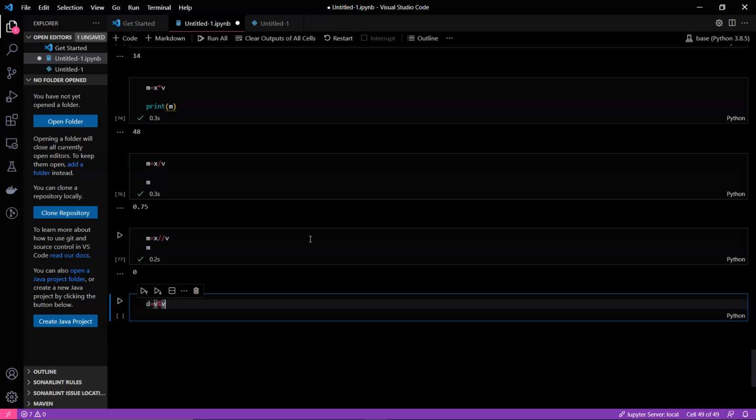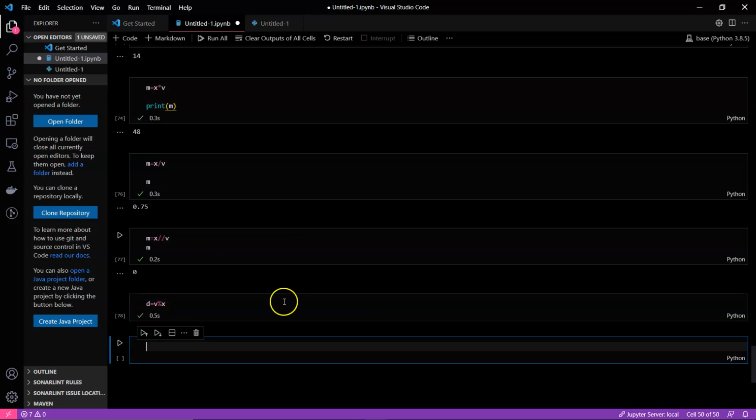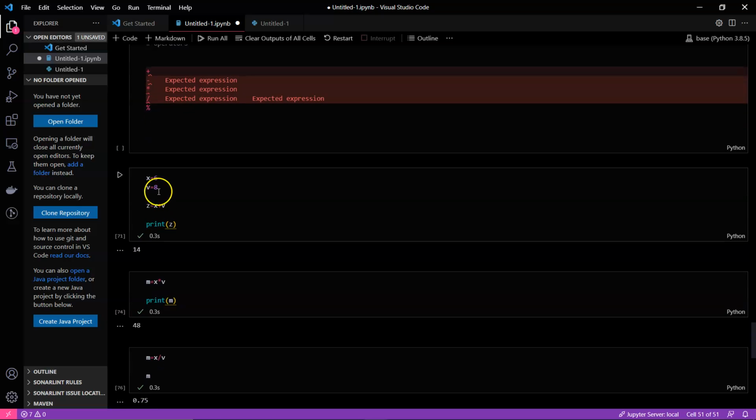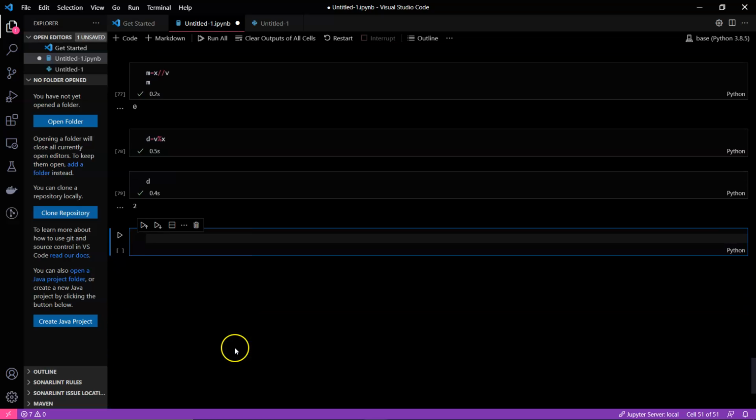We'll just use v and x, it will give us a simple picture. You can see that we are getting the remainder too.